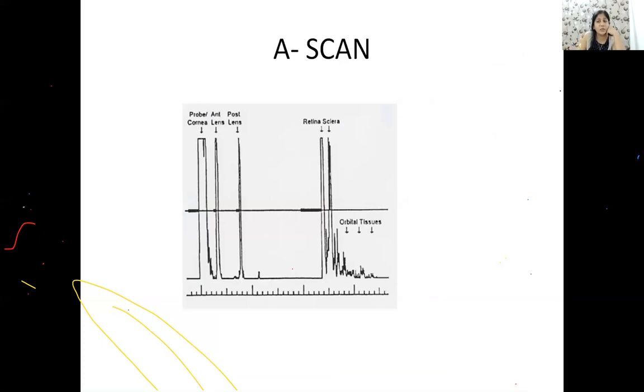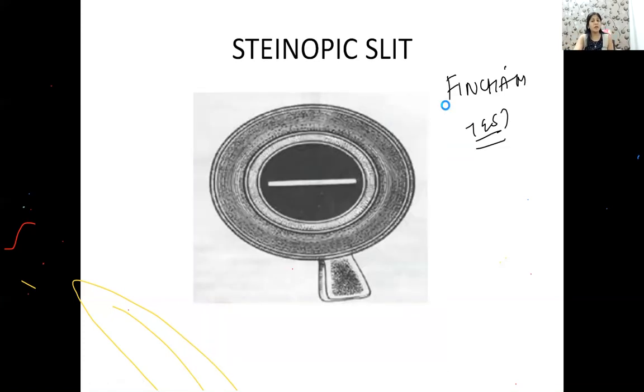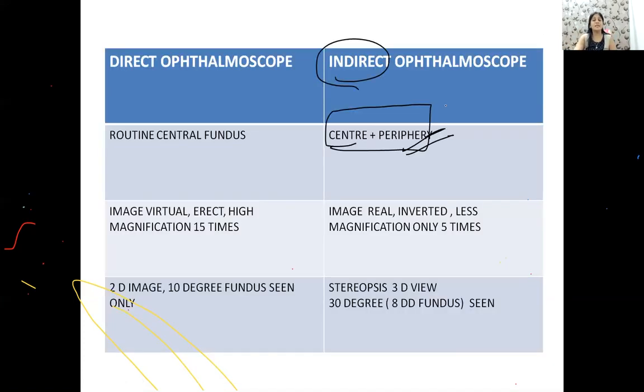Where do we use the A scan? Ultrasound. Anybody? Where do you use A scan? Very good, Dr. Galaxy. Absolutely right. You use A scan to check for axial length in IOL calculation or otherwise also. If you want to just check the axial length of the patient, that will be done with the help of A scan.